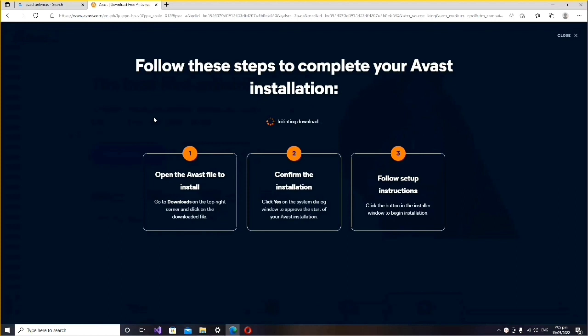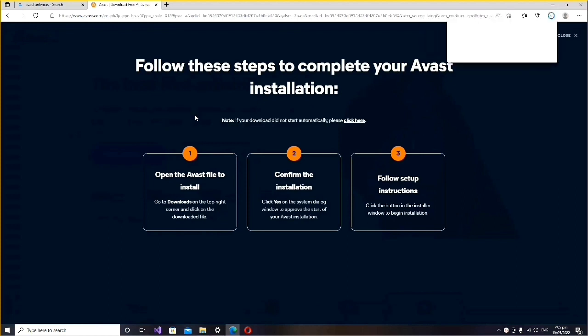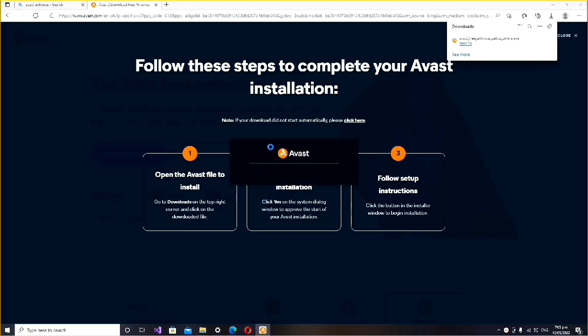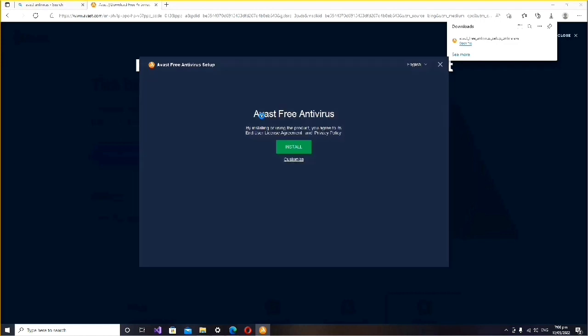The screen will display the steps for installation and start downloading. After downloading, we will just click the notification bar. Then the screen will display. Install. Click install.